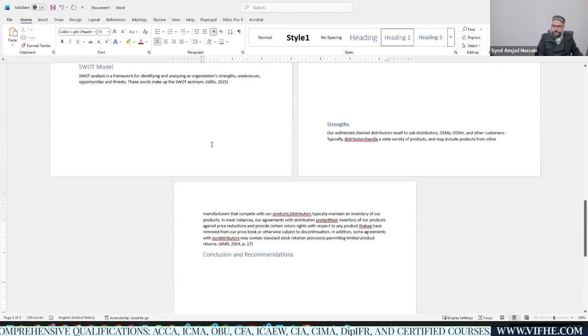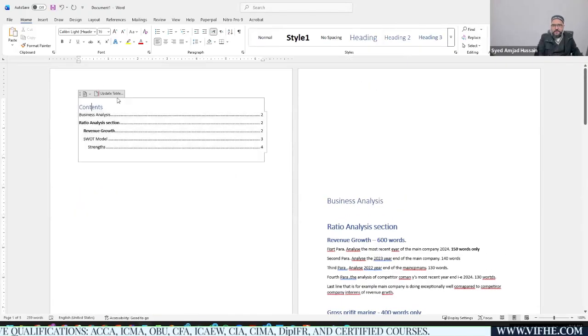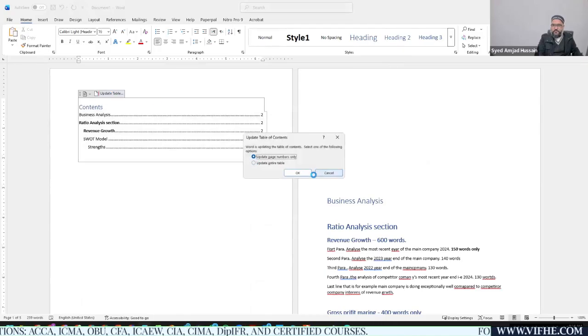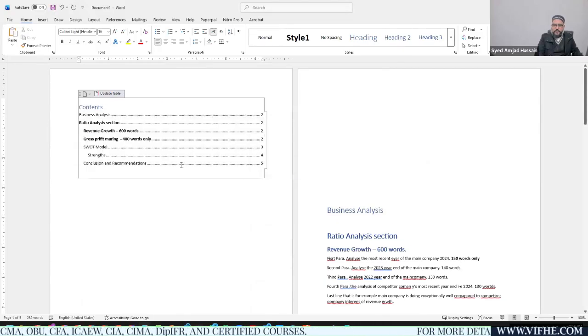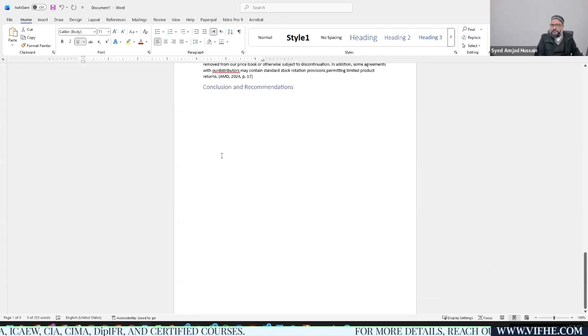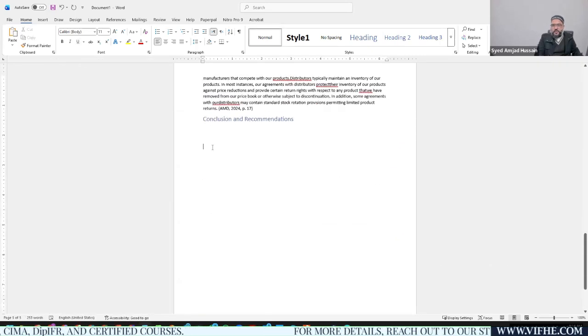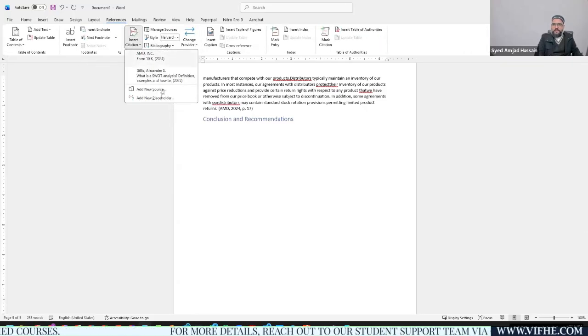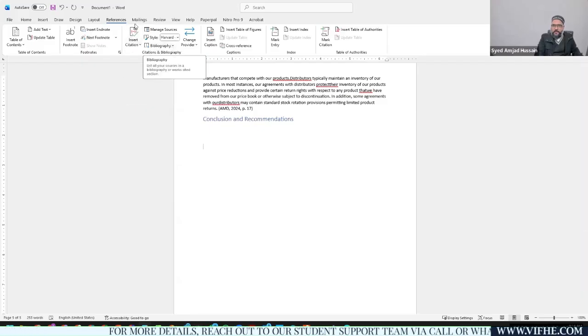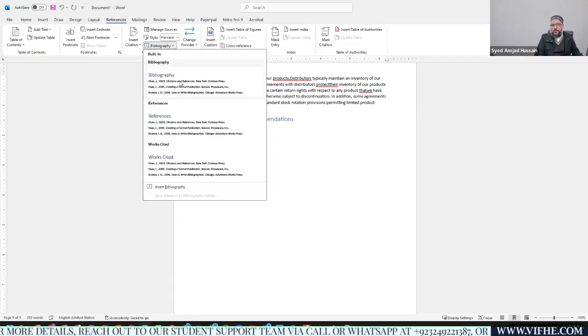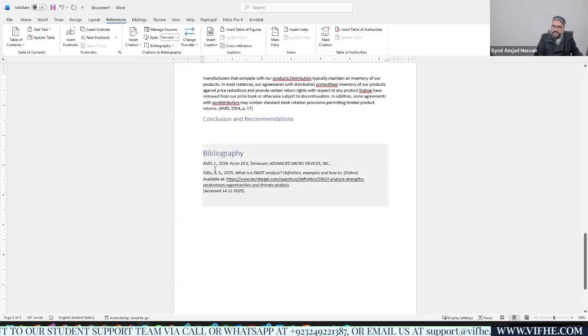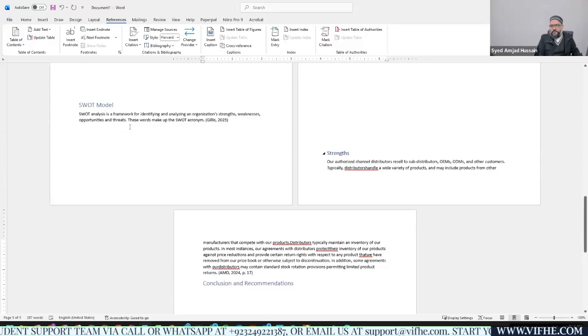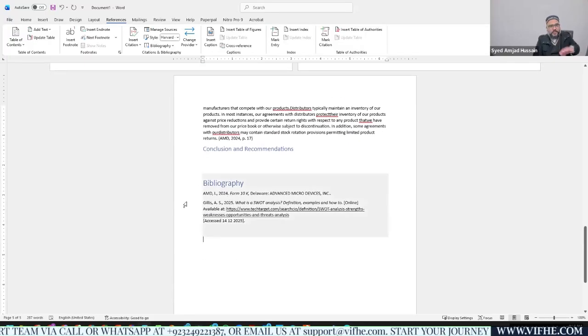Apologies. We're going to update the table of contents again, and we can see that the conclusion and recommendation was automatically part of it. Now I need to list down all the references here. Under the references tab, I have one tab with the name Bibliography. Just click it and you find a drop down with 3 options. I'm going to select this option, and the references that were already updated, I have updated just 2 references here, right?